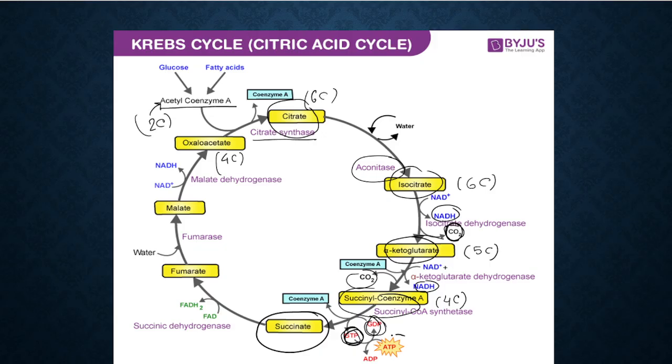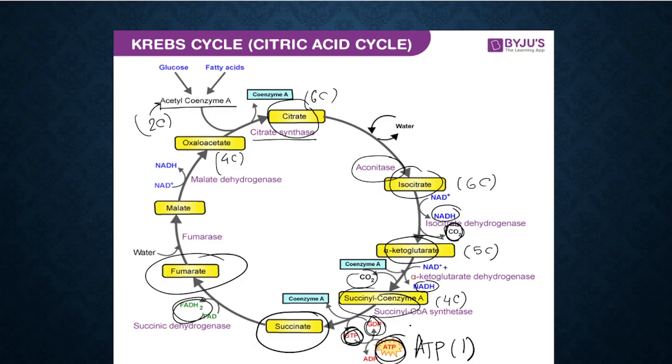We get a direct ATP over here. This is the only step in the citric acid cycle where we get ATP. Now the succinate will change into fumarate, and here we get FADH. So let me highlight, here we are getting one ATP.